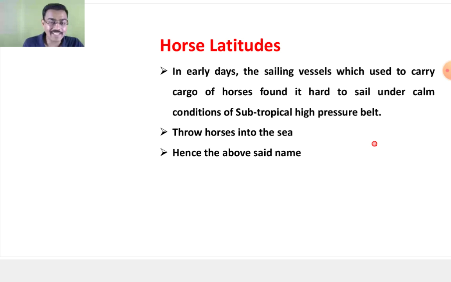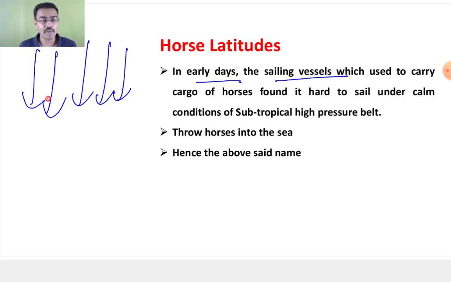Why is it called the horse latitudes? Now, what happened in the early days? The sailing vessels used to carry a cargo of horses. Again, the same thing: the air is subsiding, so you don't find much horizontal movement of air. They found it hard to sail under the very calm conditions, so they used to throw the horses into the sea. Hence the name, your horse latitudes.